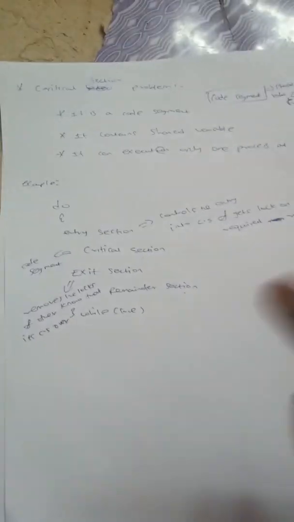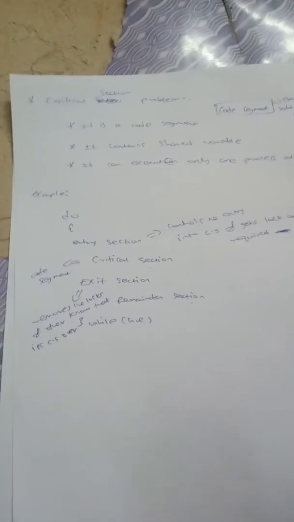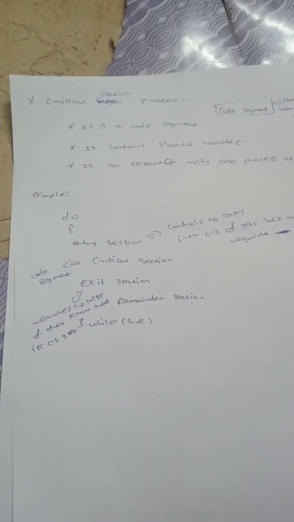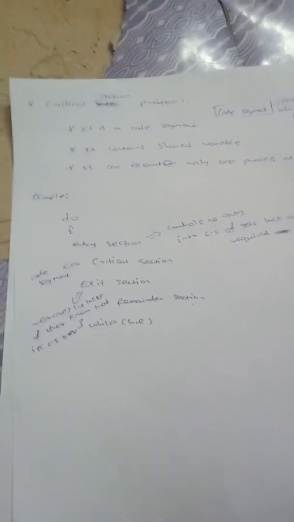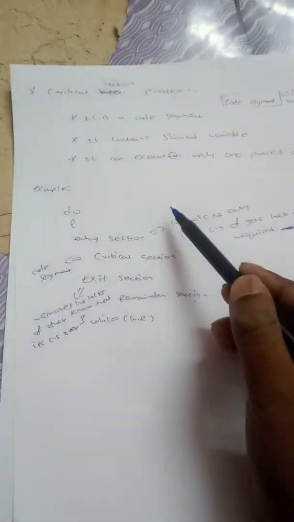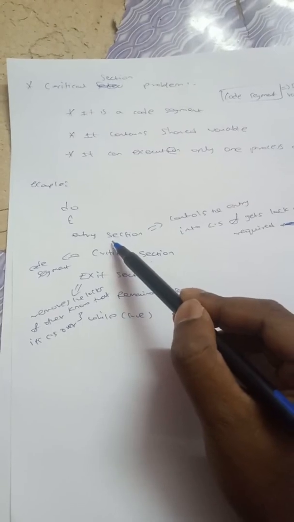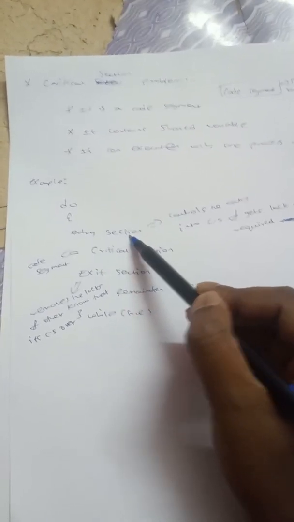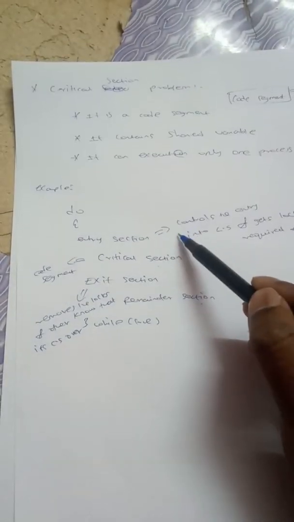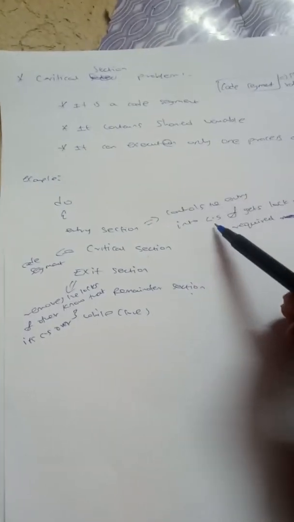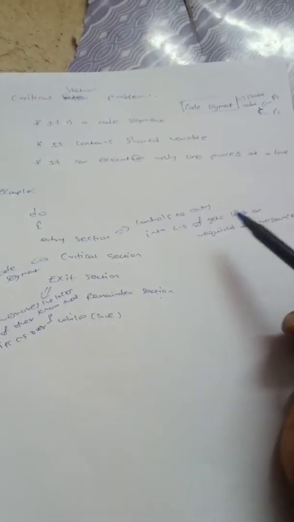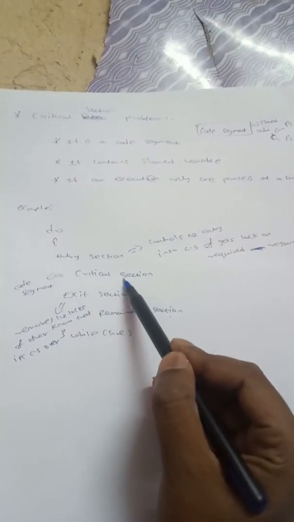Let us take P1 and P2 as resources. P1 wants to do some work in the critical section, so P1 enters the entry section. When P1 enters the entry section, it controls the entry into the critical section and gets a lock on the required resources. After completing its work in the critical section, P1 goes to the exit section.